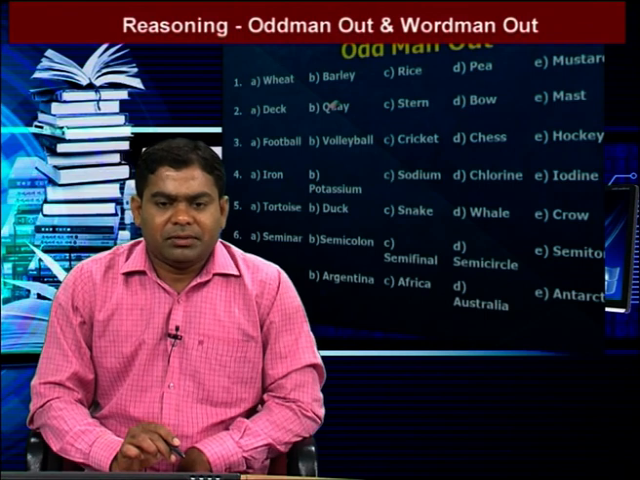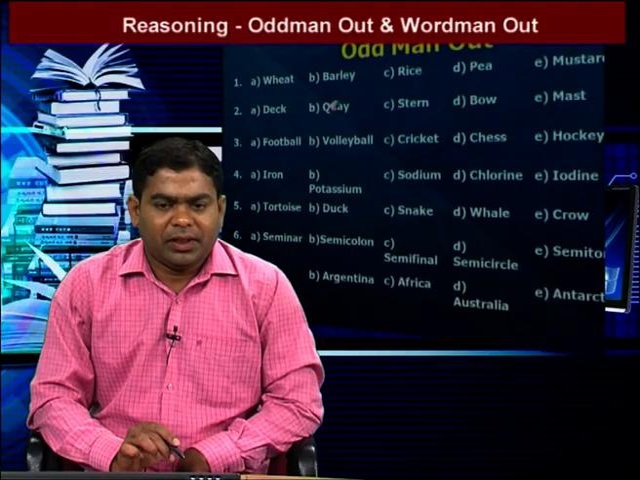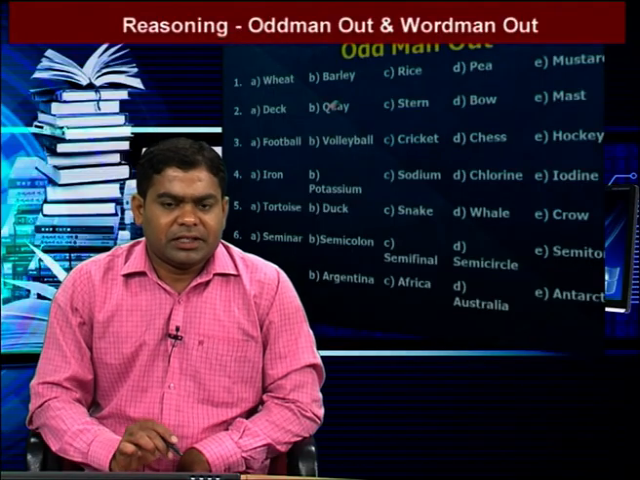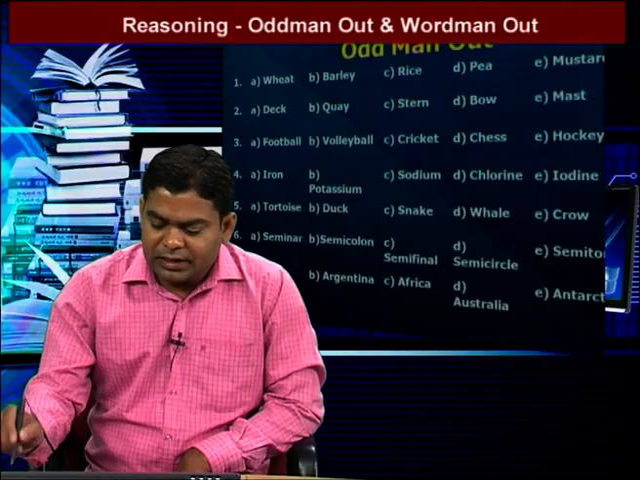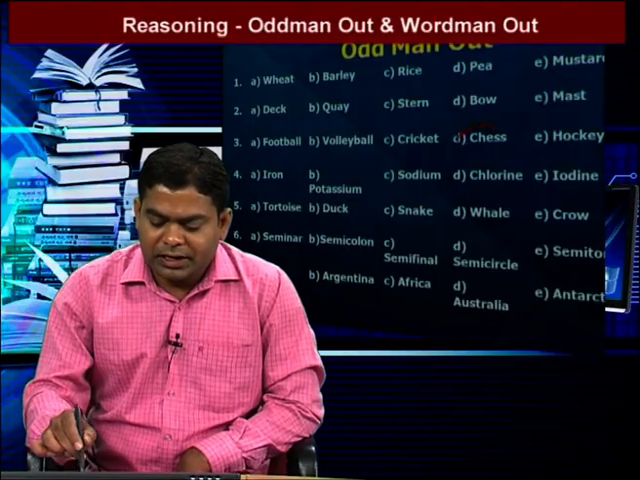We go to the next question: football, volleyball, cricket, chess, hockey. In our question, all the words belong to sports. But in these five sports, football, volleyball, cricket and hockey are outdoor games. Here chess is the different one, because chess is an indoor game. So the answer is chess. That means option D is our answer.